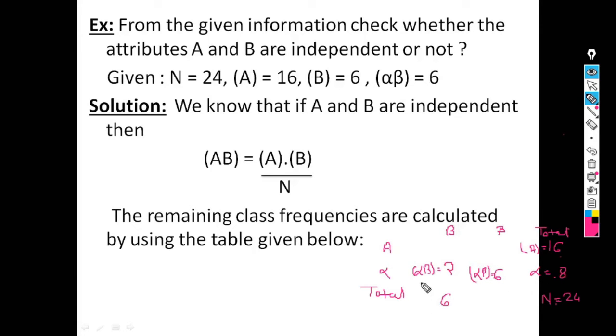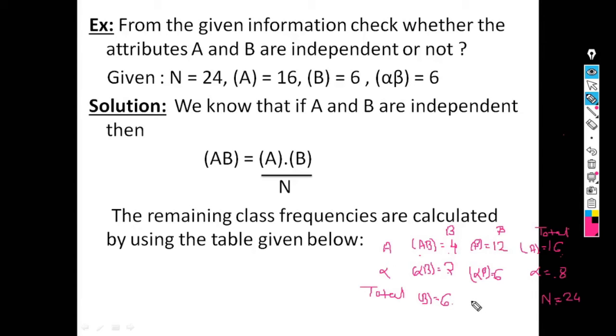Now from the value of this b and alpha b, we can calculate the value of ab. So ab is equal to 6 minus 2, which is equal to 4. Now from the values of A and AB, we can calculate the value of A beta. So A beta is equal to 16 minus 4, which is equal to 12.